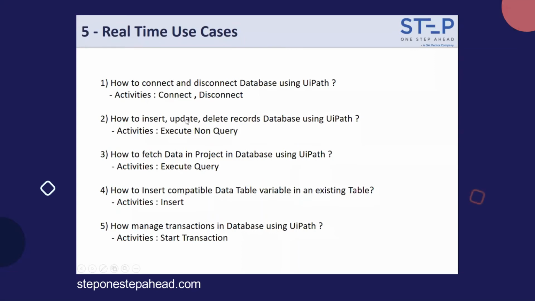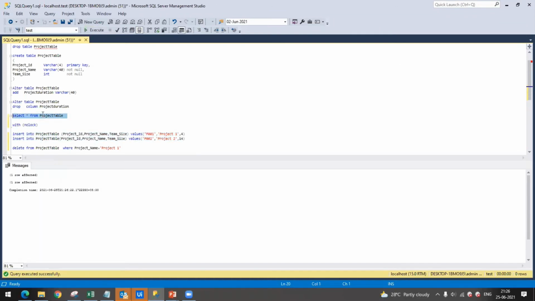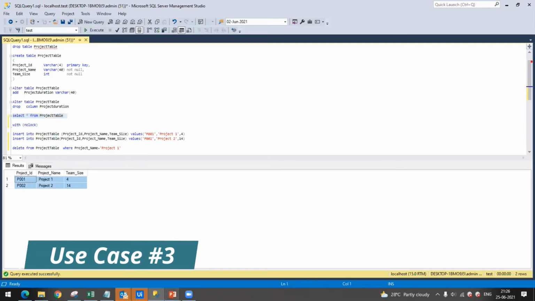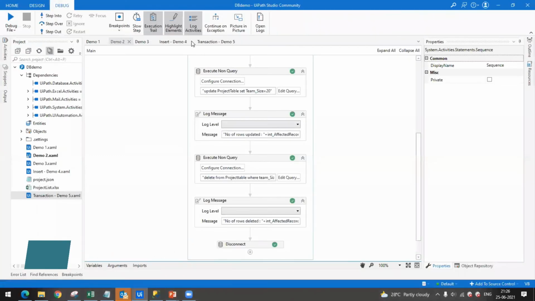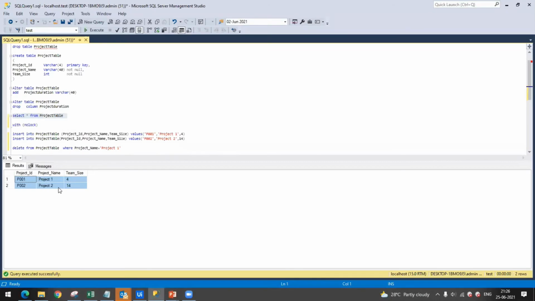So in the third use case, we are trying to retrieve data from the project table, and we will look at how the project details are retrieved and in which form the data is stored. For retrieving the data, first of all, let us add some initial data. So now the table is blank. So I am adding two project details in this table. So if you see, there are two projects, and after explaining the third workflow, we will be seeing the output in the form of this structure only.